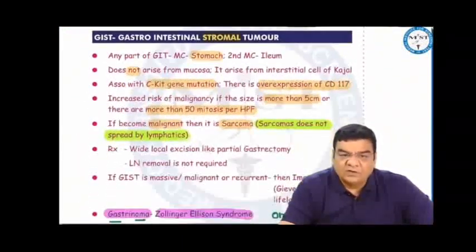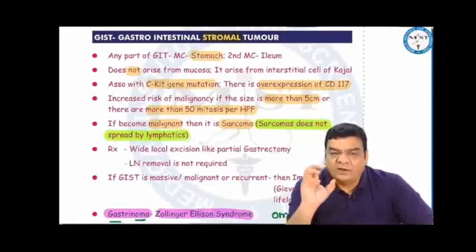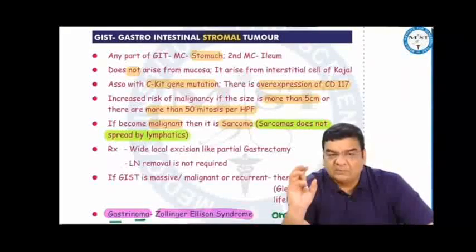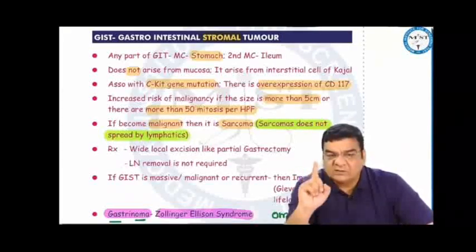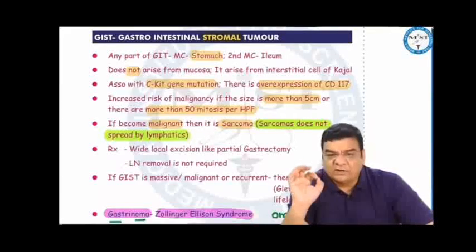The gastrointestinal stromal tumor. Now, stroma is the connective tissue. It can occur from any part of the GIT, most commonly the stomach, second most commonly the ileum. The GIST does not arise from the mucosa, it arises from the interstitial cells of Cajal. It is associated with c-KIT gene mutation. There is overexpression of CD117.